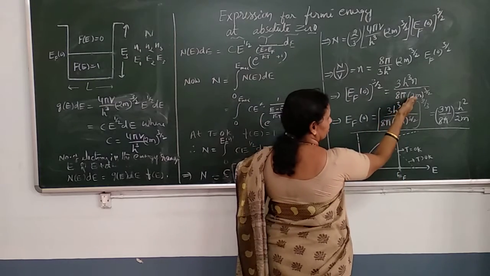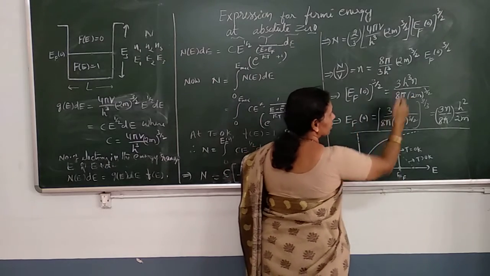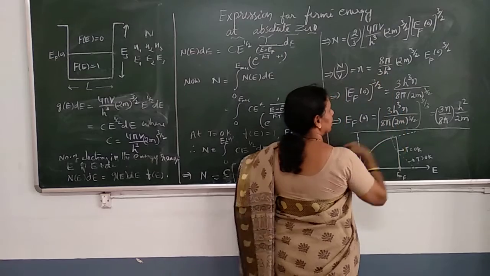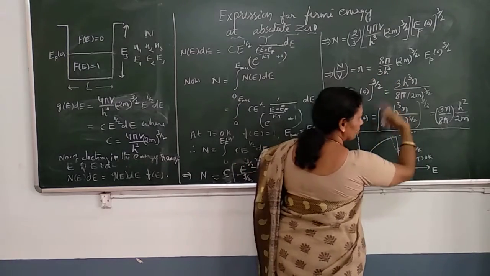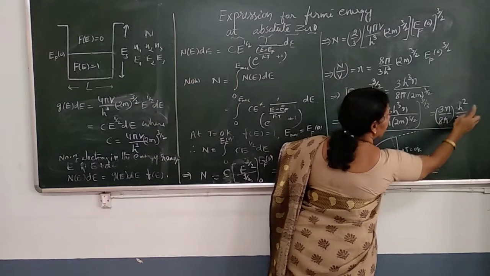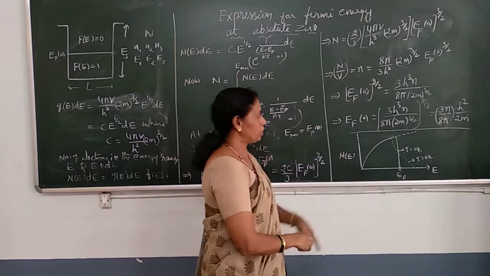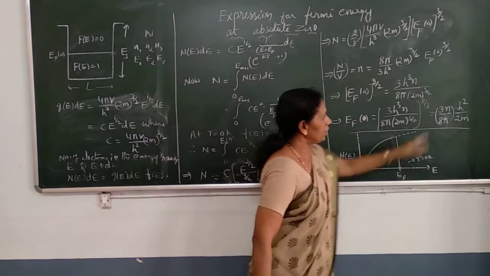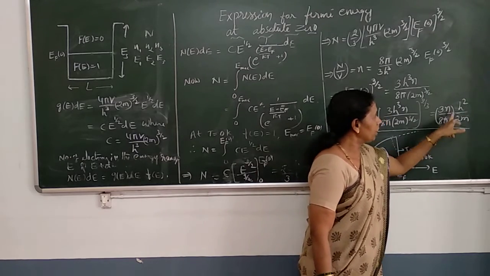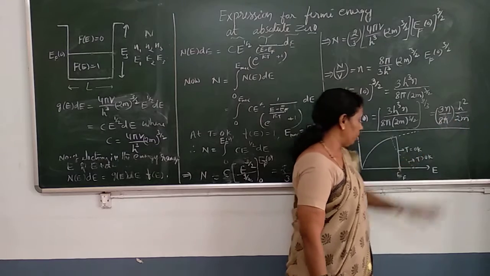So you get this. Then EF of 0 means the right hand side raised to the power 2 by 3. Now this is 3 by 2, so the right hand side is raised to 2 by 3. Simplify, and you get 3n by 8 pi, h square by 2m. This is the expression for Fermi energy at absolute 0, where n is the number of electrons per unit volume.